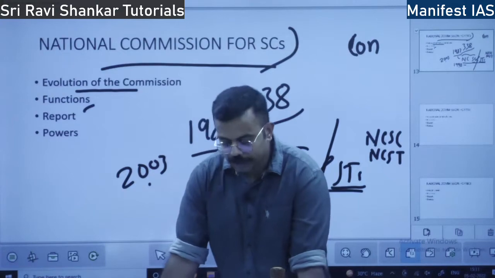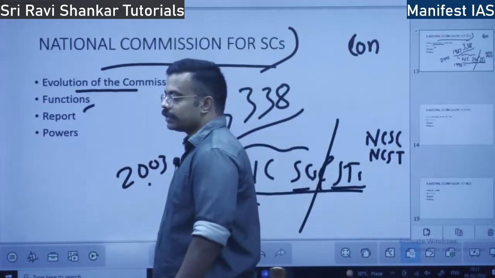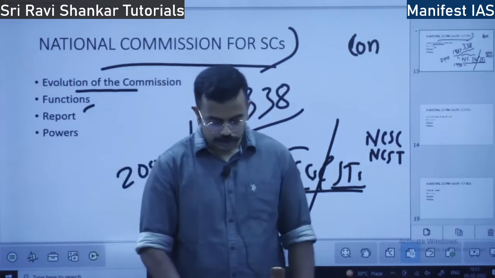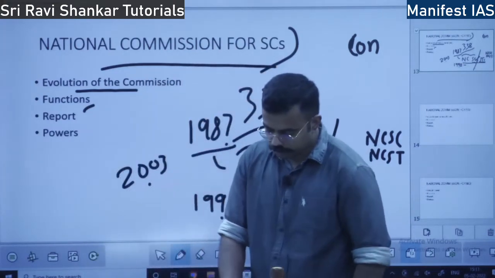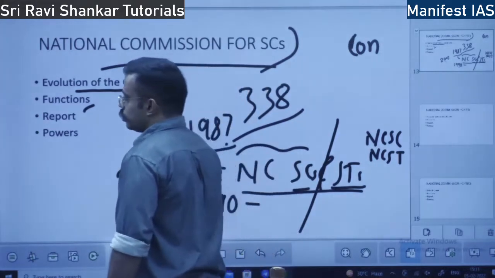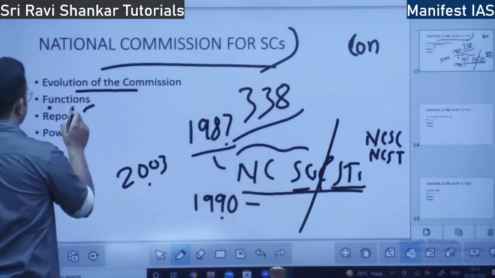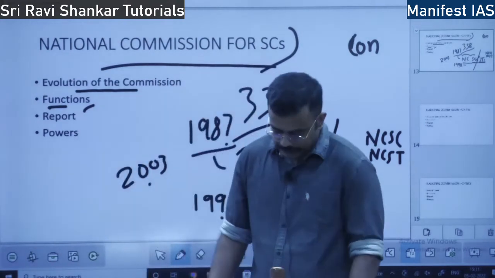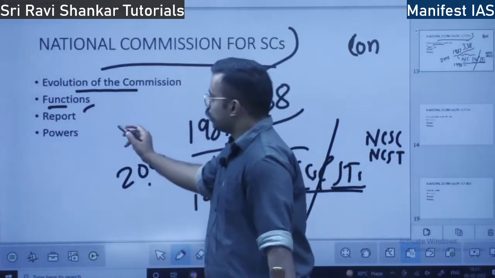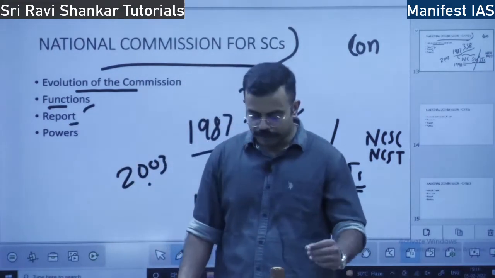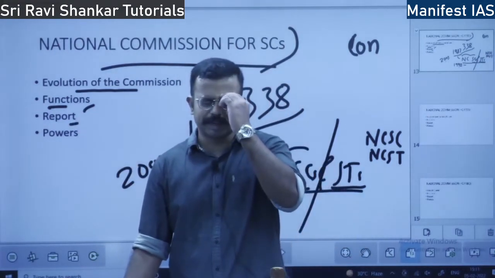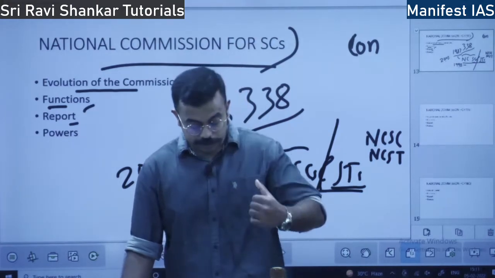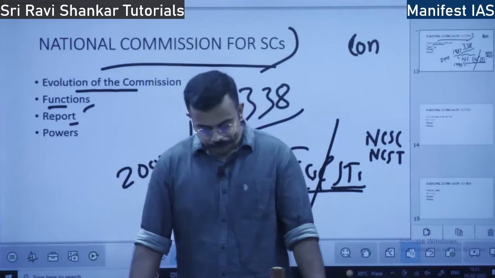They also submit a report yearly to the president on the working of the body, and they make recommendations in order to safeguard the rights of the SCs. Report of the commission: every year this commission submits a report to the president.